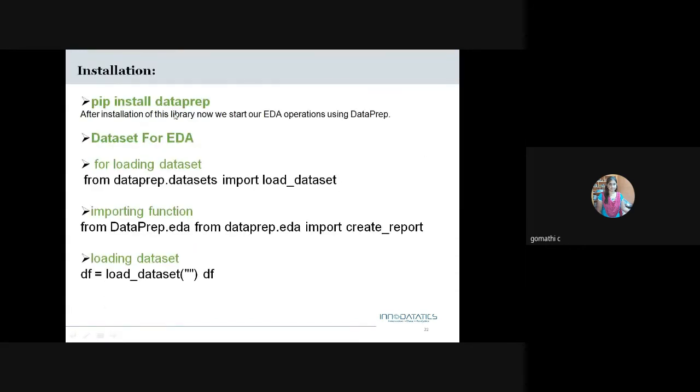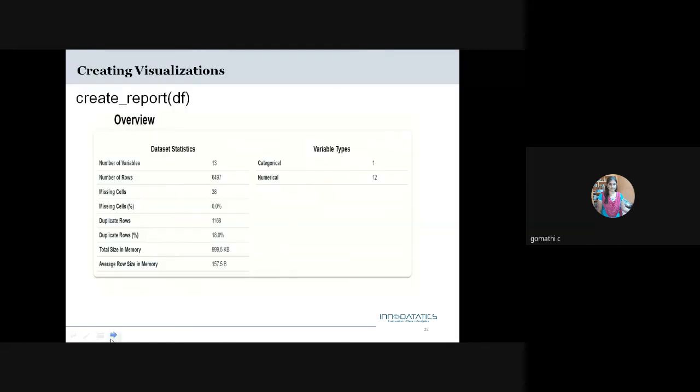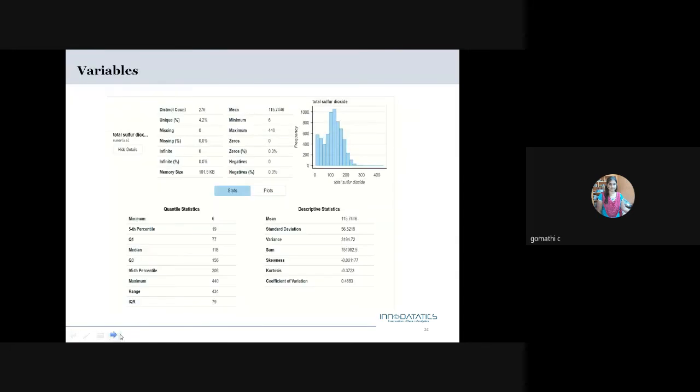This is how we have to install DataPrep, how we are importing the data set, and from DataPrep we are creating the report. Just we are loading the data set and creating it. This is the overview of DataPrep, which I show to you. See.